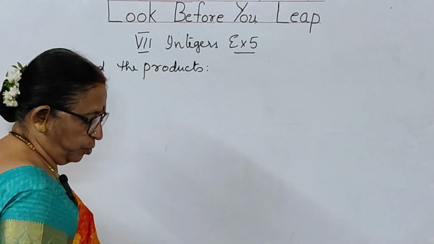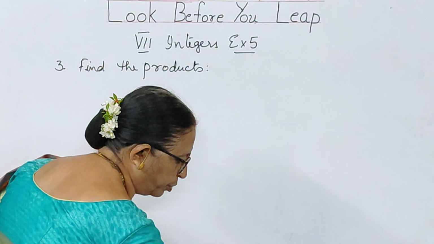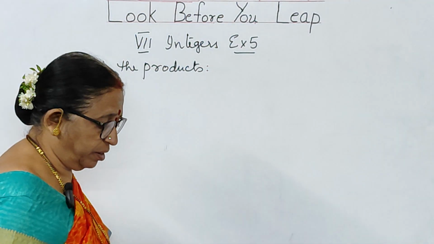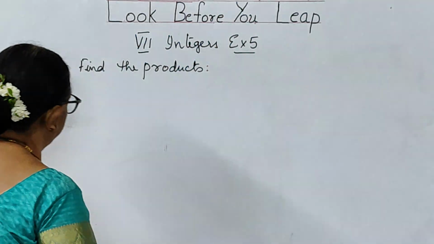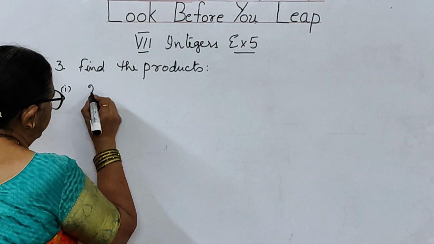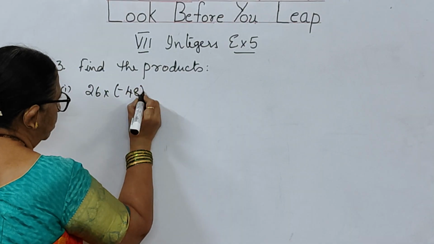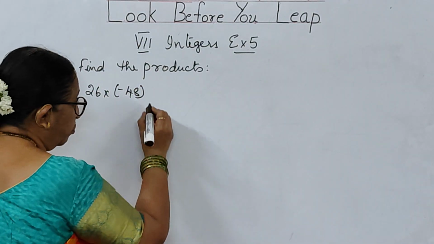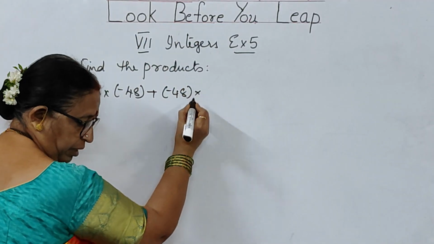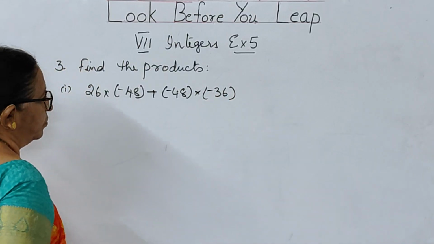They are asking you to choose suitable properties which you have studied. So let us take the first bit. The first bit is 26 into minus 48 plus minus 48 into minus 36.